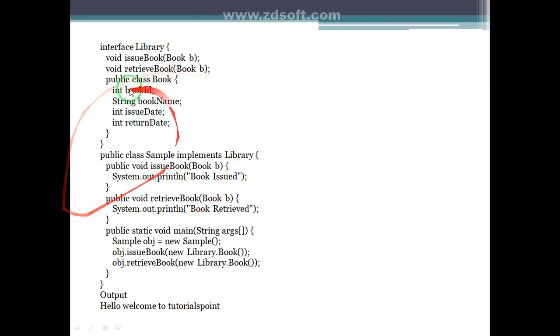And how to inherit this interface with a class?